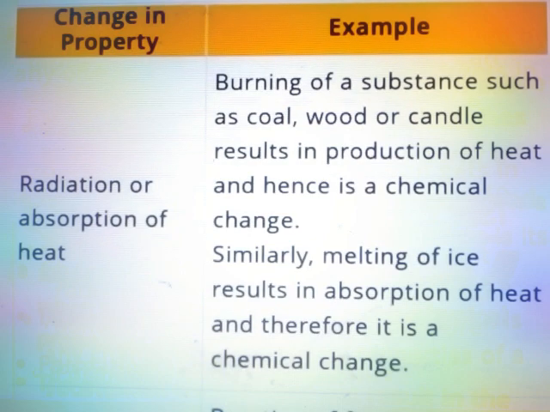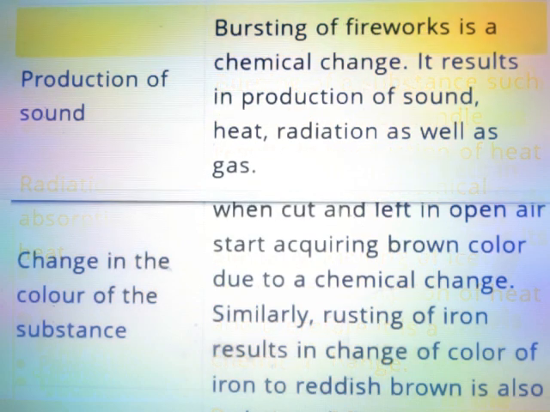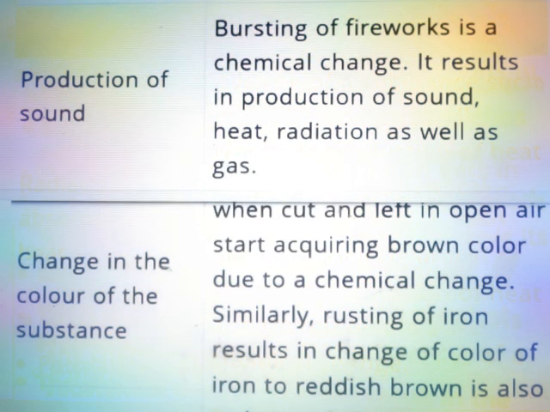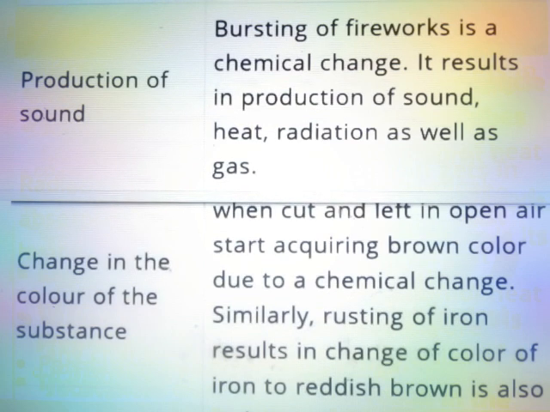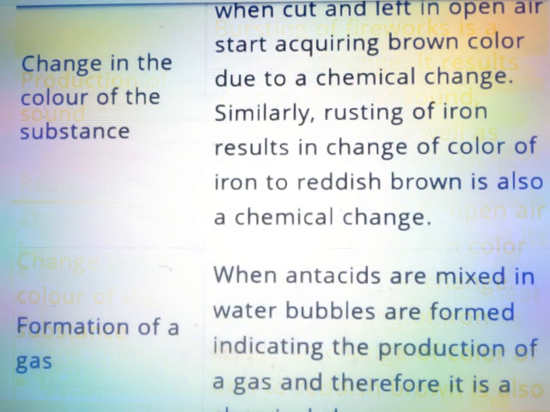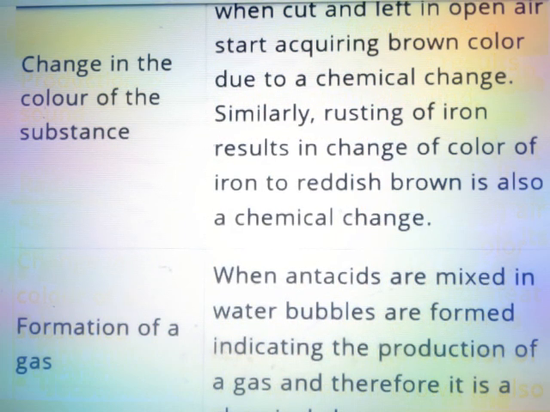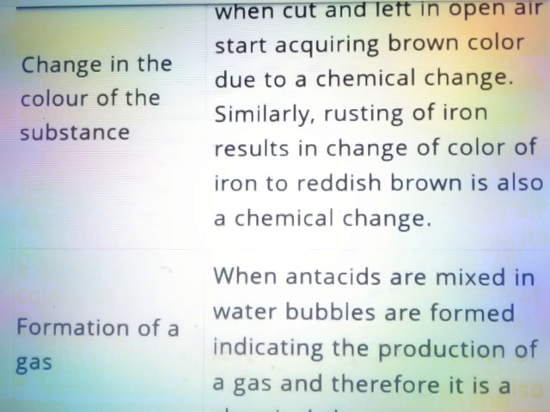The change in property is radiation or absorption of heat. Production of sound. Bursting of fireworks is a chemical change. It results in production of sound, heat, radiation as well as gas. When cut and left in open air, some fruits start acquiring brown color due to a chemical change. Similarly, rusting of iron results in change of color of iron to reddish brown, which is also a chemical change. Change in the color of the substance.